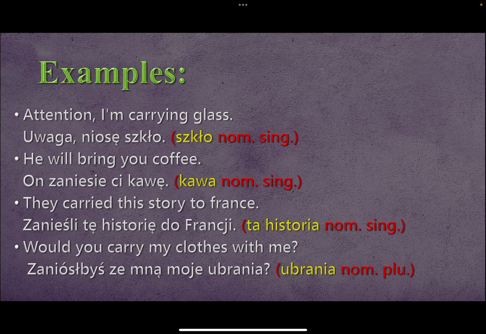Zaniósłbyś ze mną moje ubrania? So moje ubrania does not change because this is what? Ubranie is the singular form, which ends with e, so this is neutral. Because it ends with e, the plural form is going to end with a, so ubrania. Neutral does not change in accusative, so everything stays the same as in nominative plural. Remember, these are nominative singular, nominative plural.